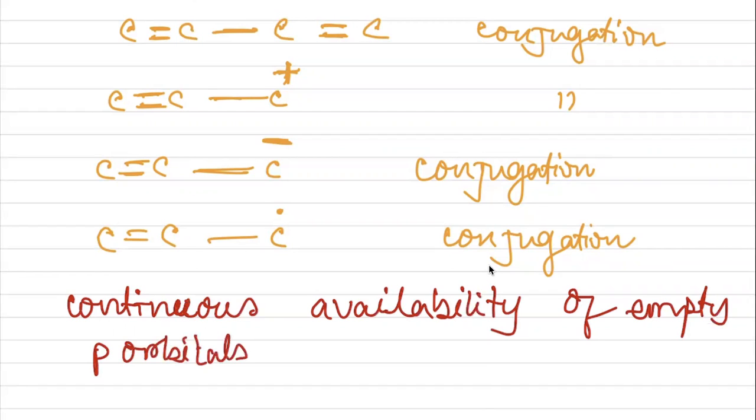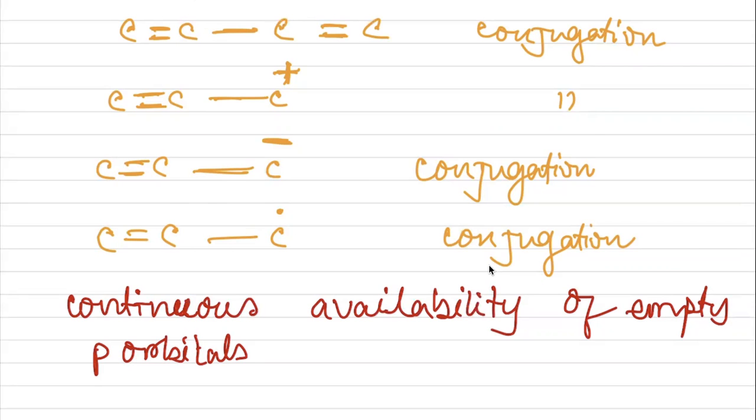Because if p orbitals are not vacant, then where will the electron stay? Charge, single bond, charge, or double bond, single bond, double bond. Here they can move, and for movement they need some vacant orbital. Without a vacant orbital, they cannot move. And which orbital can be vacant? Only the p orbital. So conjugation is the continuous availability of empty p orbitals.